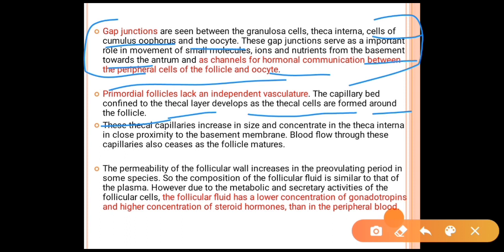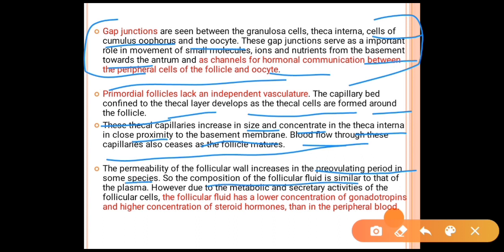These thecal capillaries increase in size and concentrate in the theca interna, in close proximity to the basement membrane. The blood flow through these capillaries also ceases as the follicles mature. The permeability of the follicular wall increases in the preovulatory period in some species.